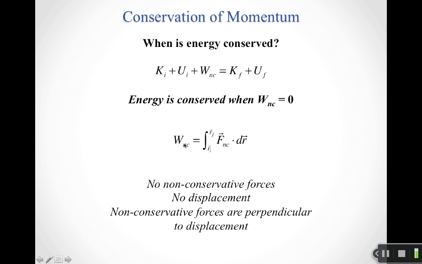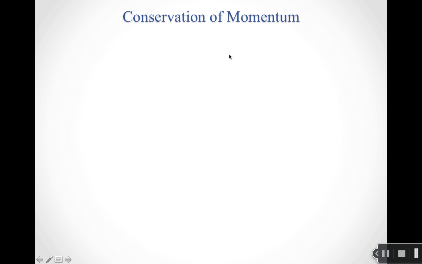And we said there's three different ways that you can make this term be zero. You can have no non-conservative forces. Obviously, that would make the work done by non-conservative forces zero. You can have no displacement. So you do have non-conservative forces, but there is no displacement of your object. Again, then the work done by non-conservative forces would be zero. Or you can have a situation where, because of this dot product, the non-conservative forces are perpendicular to the displacement. So all three of those are options. There's three different ways for how the work done by non-conservative forces can be zero, and therefore energy will be conserved.